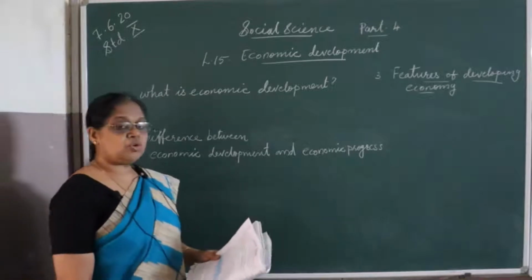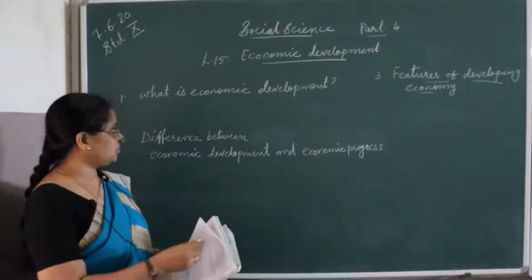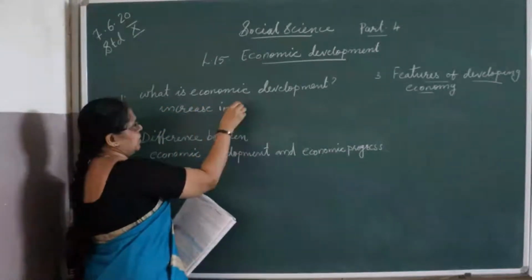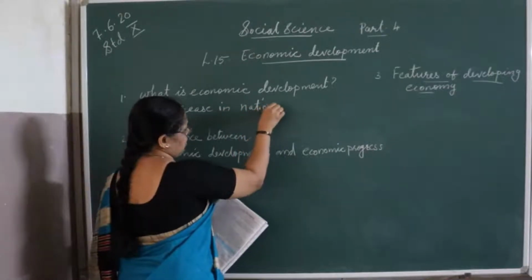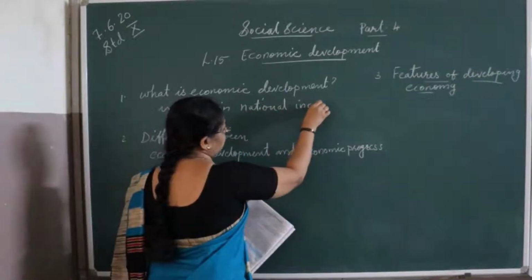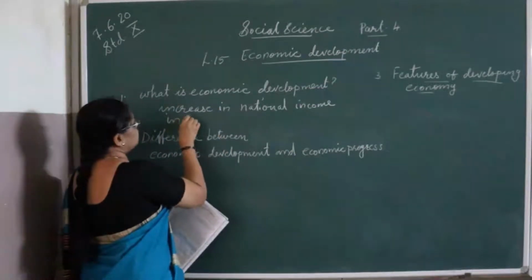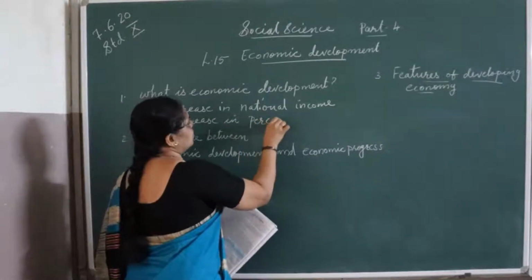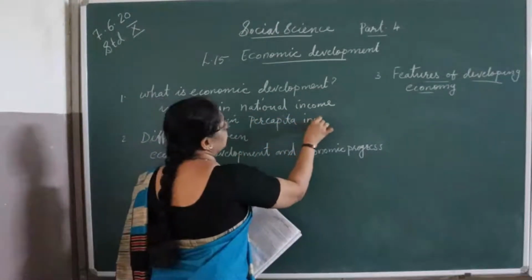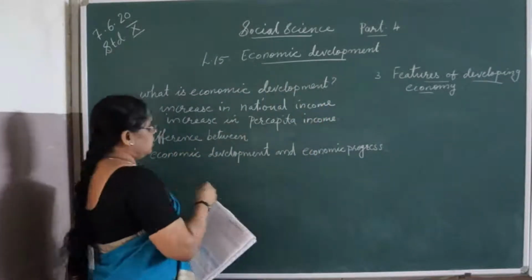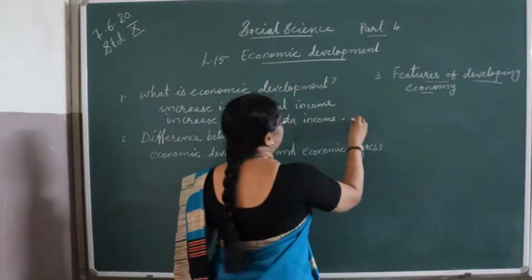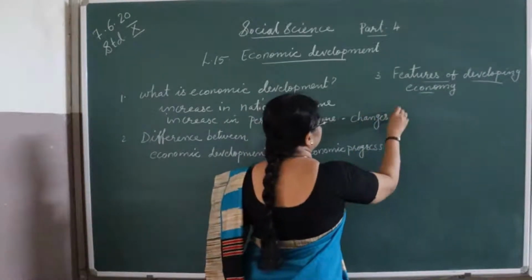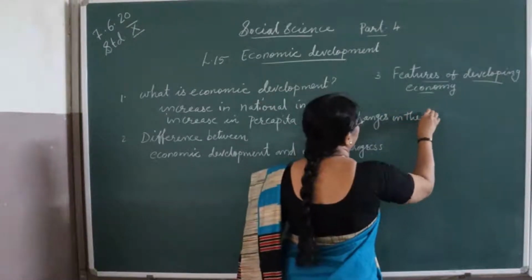Economic development is a process that shows increase in national income, then increase in per capita income, and that leads to changes in the standard of living.